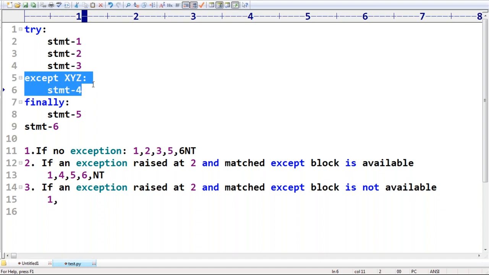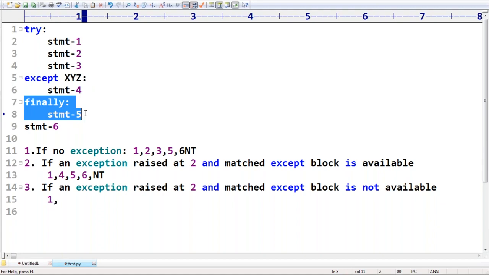But before abnormal termination, only the finally block will execute, but not the remaining statements. Remember that in the case of abnormal termination also, only the finally block will execute, but not the remaining statements. That's why 1, 5, abnormal termination. What is the answer, sir? 1, 5, abnormal termination. Sir, 6 in this case is never going to get the chance, never going to execute. Clear?